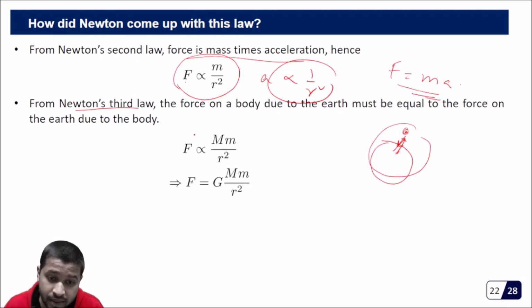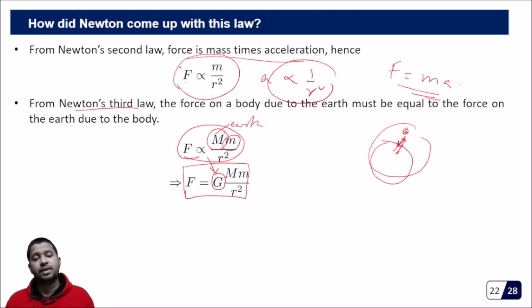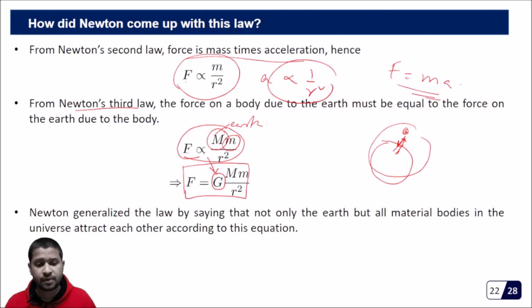So from there we can conclude that the force will be proportional to both these masses, the mass of the earth and the mass of the object. So we got this, and since this is a proportionality, as I've already told, we will introduce a proportionality constant and we get finally the famous Newton's law of gravitation. So this is how we get Newton's law of gravitation.